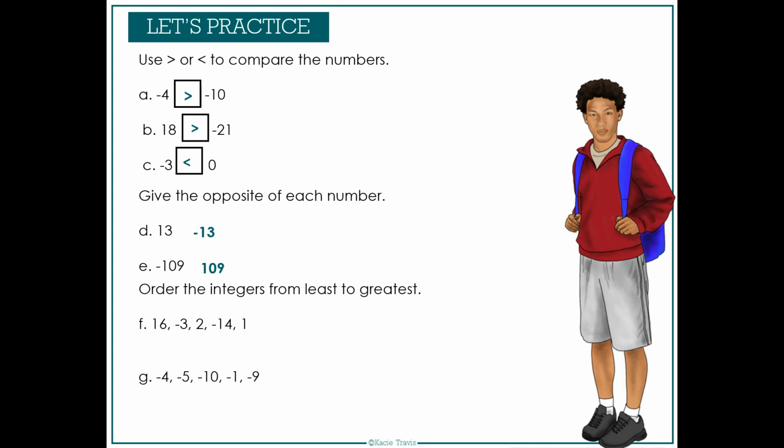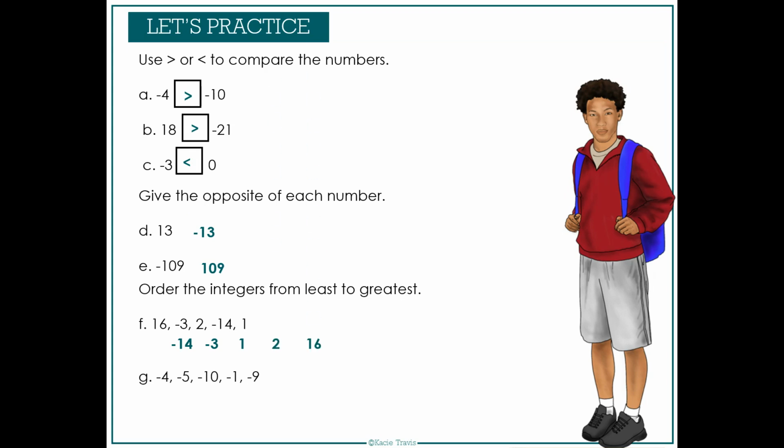For F and G, try ordering these from least to greatest. All right, so for F, we're going to start with the integer that is furthest to the left. That'll be our least integer, which is negative 14. And then moving along our number line, and if you need to draw it out, this is a good opportunity to visually see where these numbers go. Then we'd have negative 3. Then we're done with our negative numbers, so now we're moving to our positive numbers. Our least positive number is 1. Then we have 2, then 16.